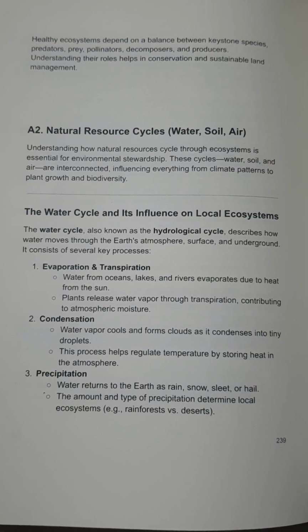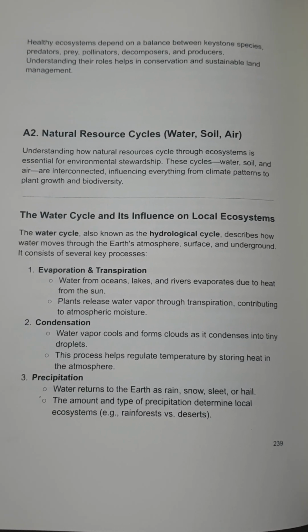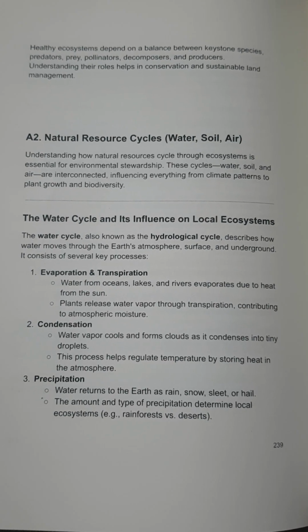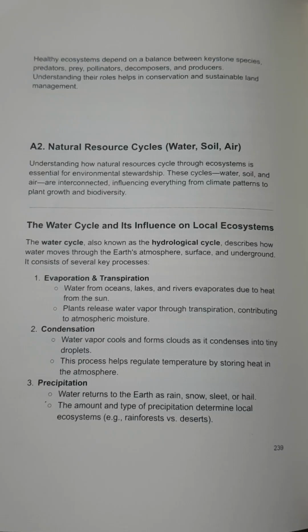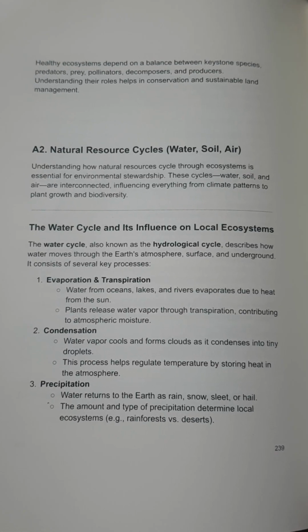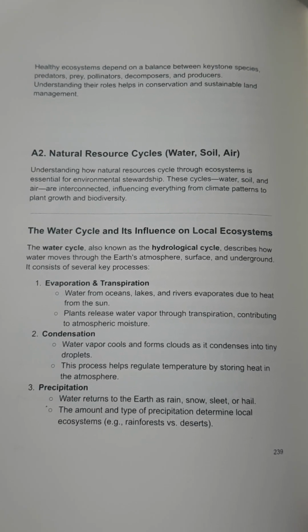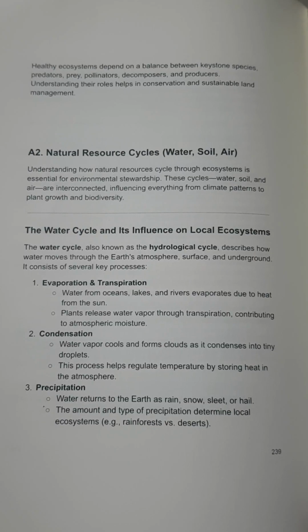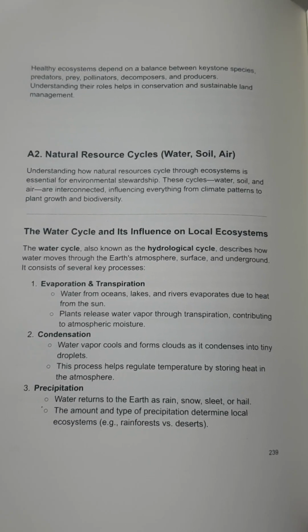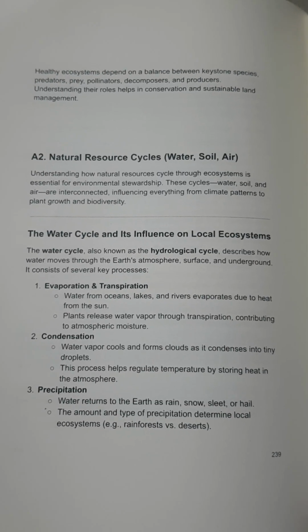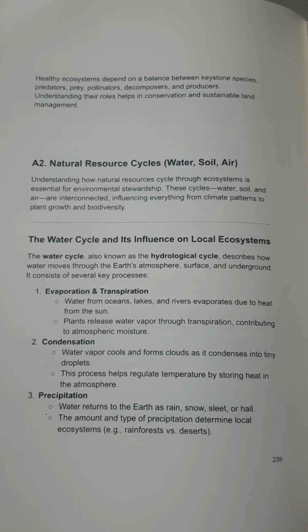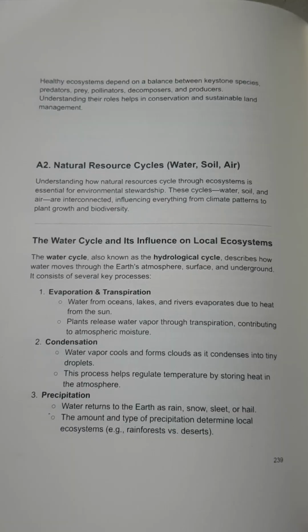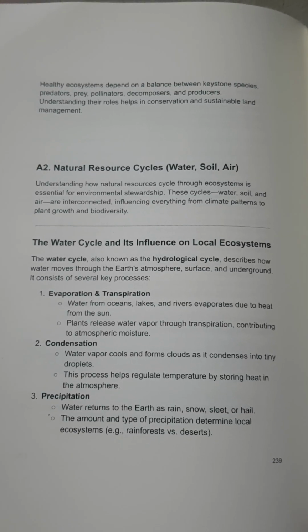The water cycle and its influence on local ecosystems. The water cycle, also known as the hydrological cycle, describes how water moves through the Earth's atmosphere, surface, and underground. It consists of several key processes: evaporation and transpiration. Water from oceans, lakes, and rivers evaporates due to heat from the sun. Plants release water vapor through transpiration, contributing to atmospheric moisture.